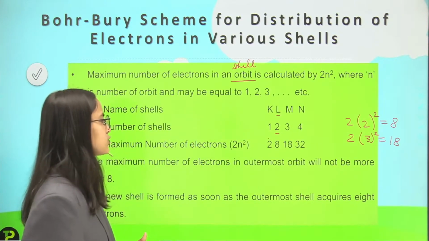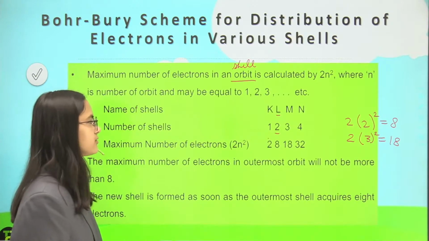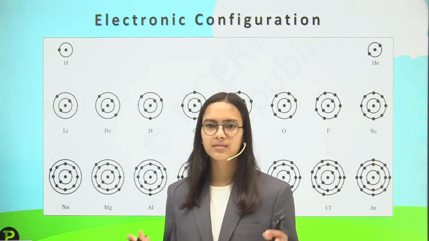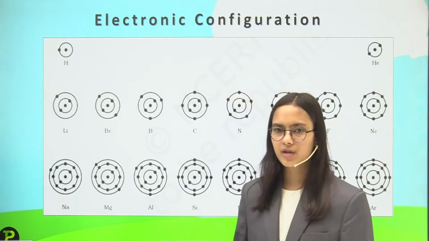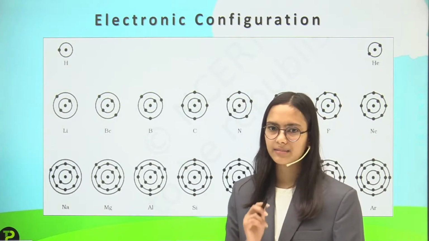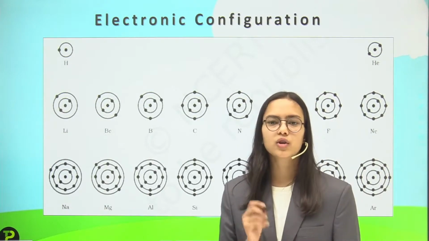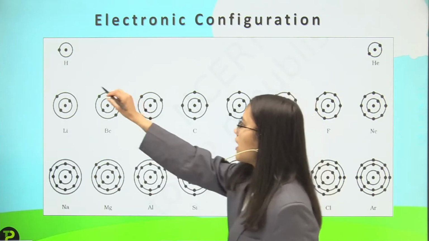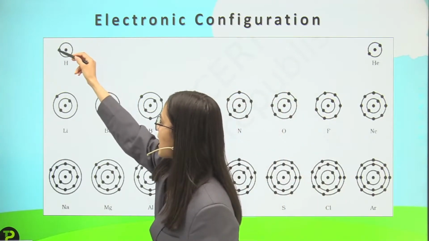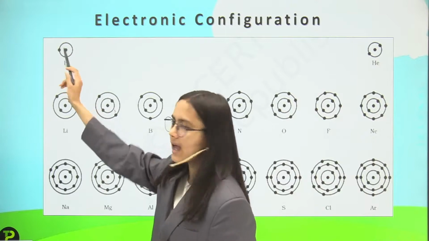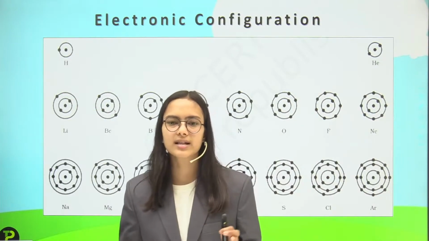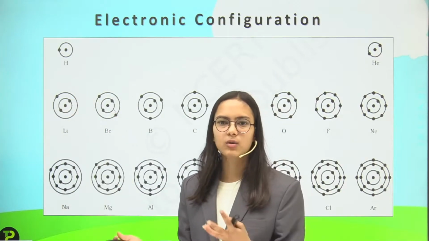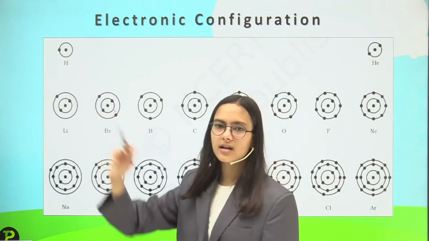Okay, so we will have these examples of electronic configuration for the atoms which we have discussed. First of all, beginning with the hydrogen atom, that has the atomic number 1. So the number of electrons in that atom will also be equal to 1. So the hydrogen atom will have the nucleus, and in the first shell it will have only 1 electron, because the number of electrons is equal to the atomic number. So this is the first atom.